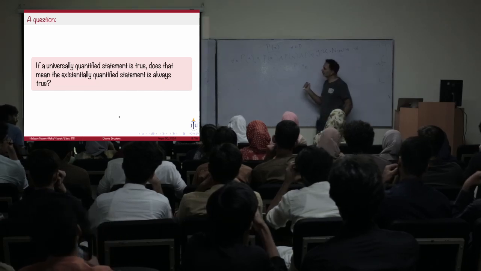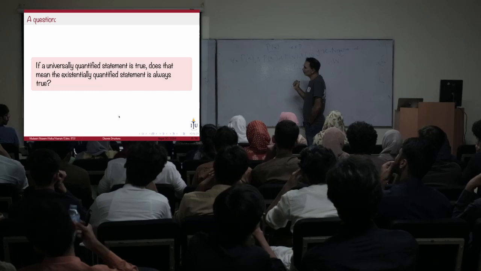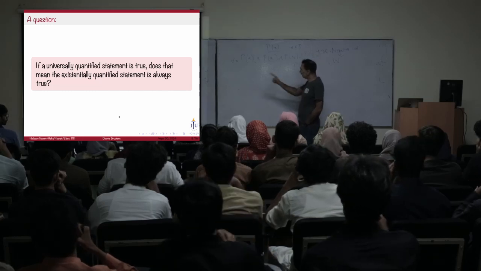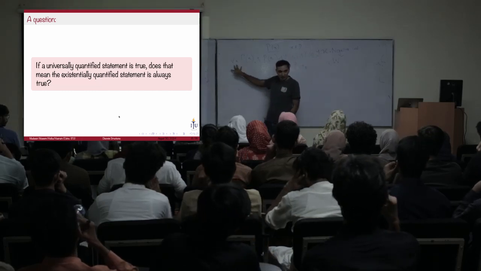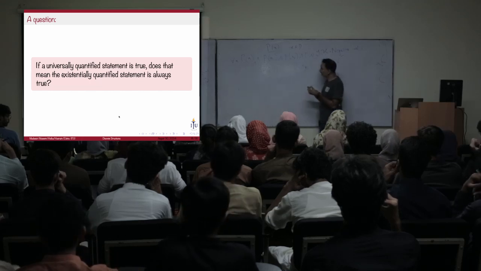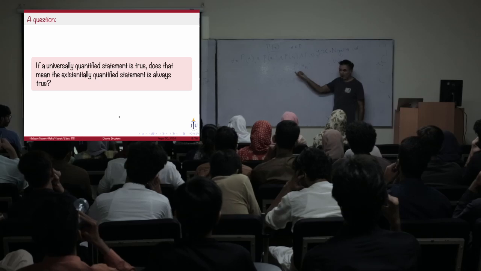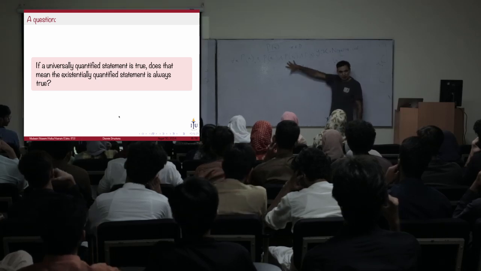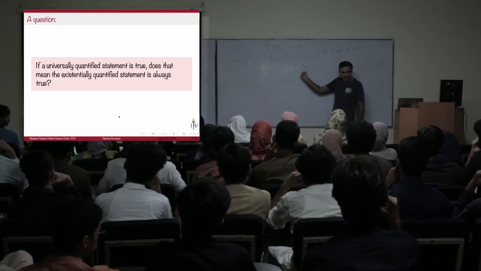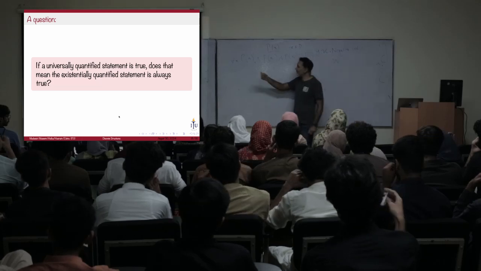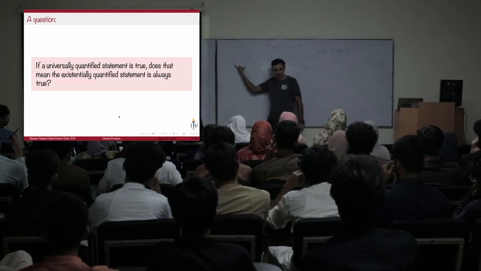What I'm saying is that when I say that this is not true, what I'm actually saying is that this is not true for at least one of them. हो सकता है यहाँ पे कुछ चीज़ें true हों और हो सकता है कुछ चीज़ें not true हों. That's when I make this statement false.